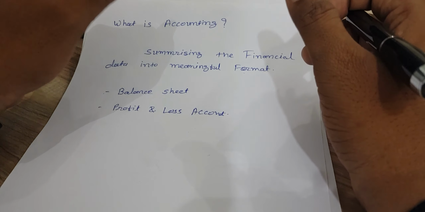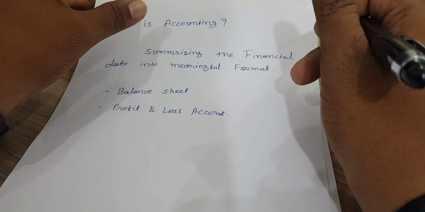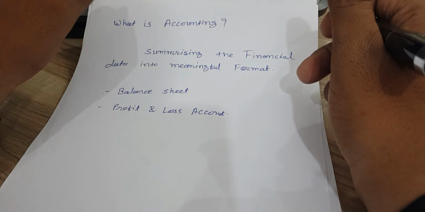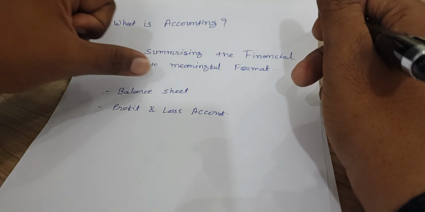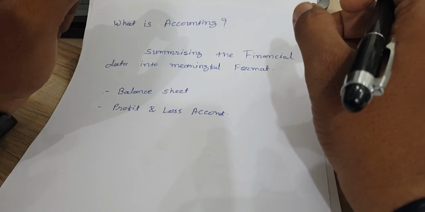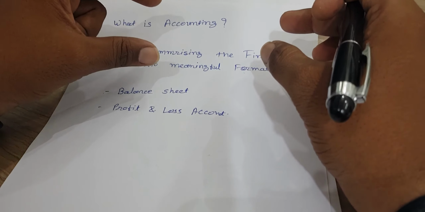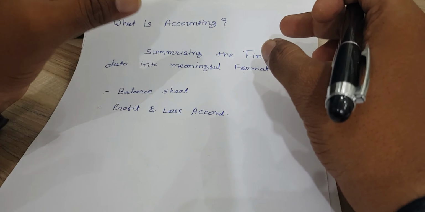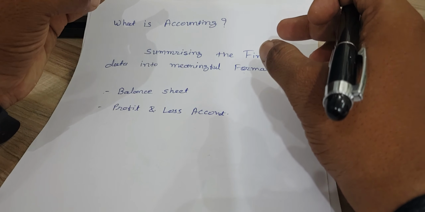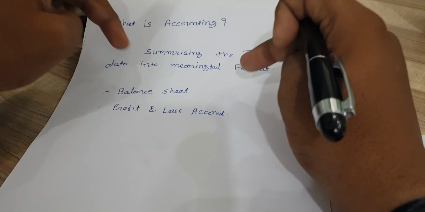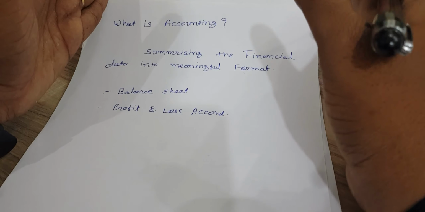So as an accountant, we are going to record that data, classify that data into a structural format, and then summarize that financial data into a meaningful format. So what we get from this definition is that accounting means recording the data, classifying the data into a structural format, and summarizing that data into a meaningful format.